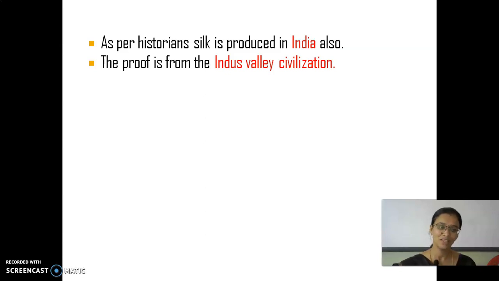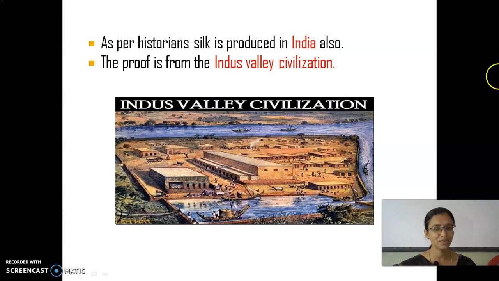Indus Valley civilization. You are able to see a picture of the Indus Valley civilization. It is located near the Indus River. Before the independence, the parts covered, Afghanistan, Pakistan, and India, were all connected by this Indus River, so it is called the Indus Valley civilization. Before the independence, Pakistan and India were combined into one country, not two different countries.